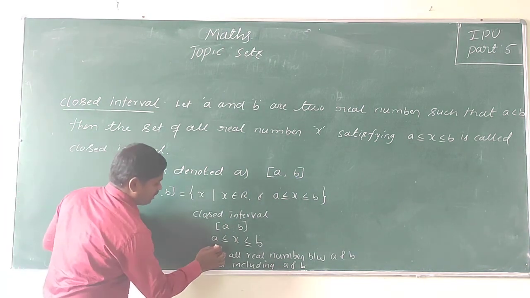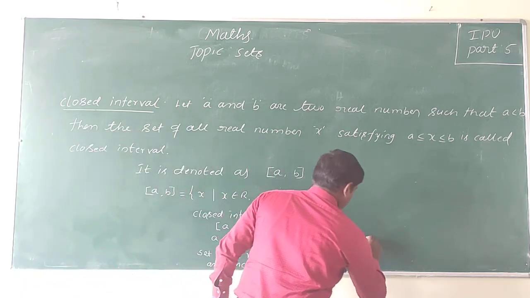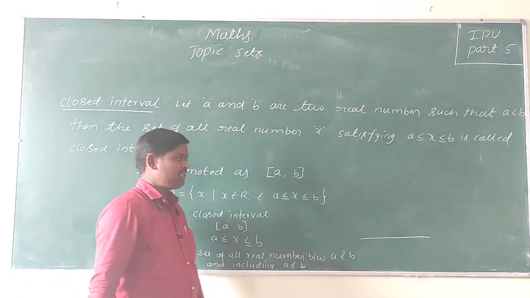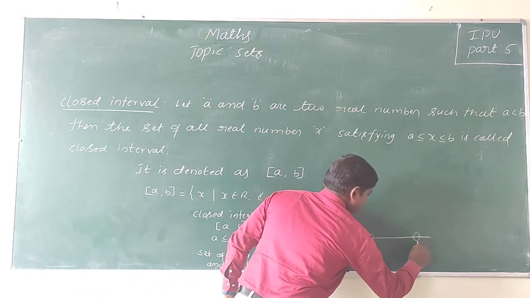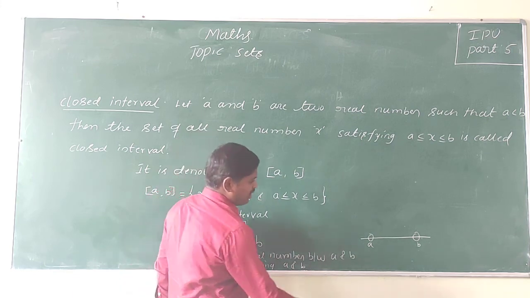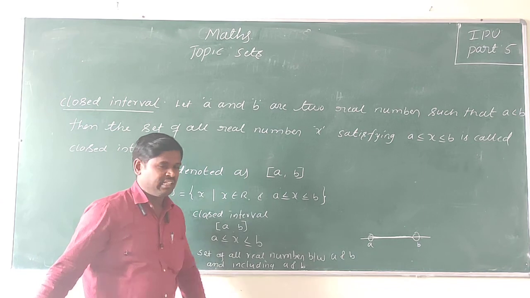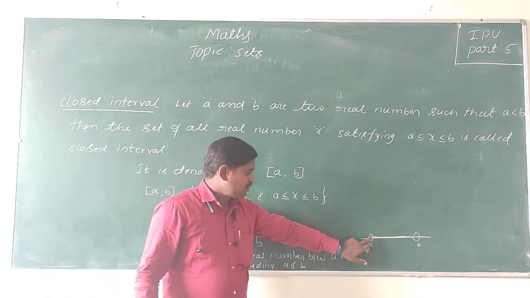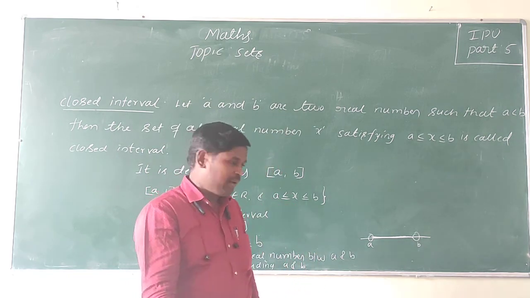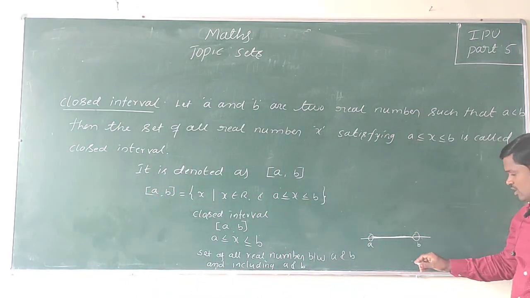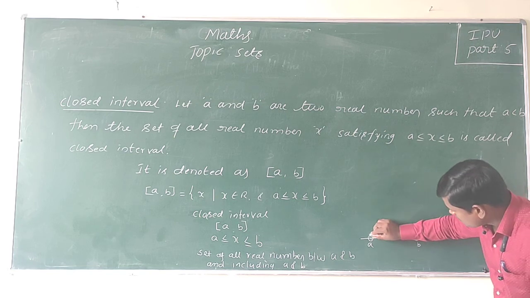This can also be denoted on the number line. Suppose this is the number line, this is A and this is B, and we take the set of all real numbers between A and B. An open circle means excluding the endpoint, but here we are including the endpoints, so we take closed circles.